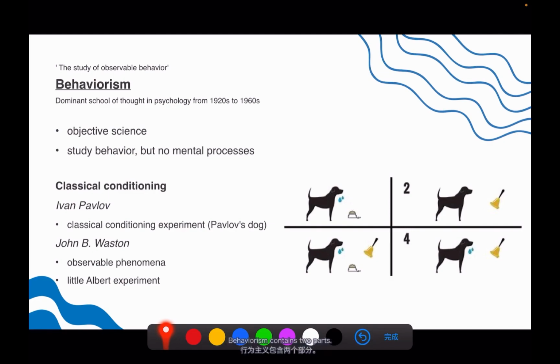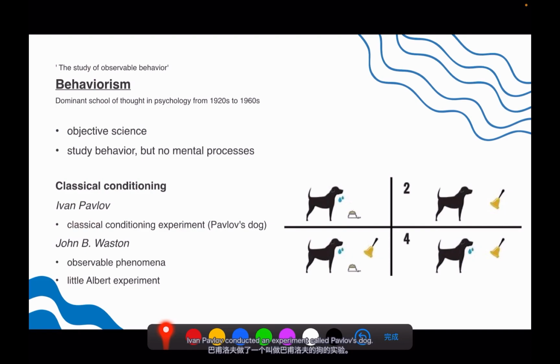Behaviorism contains two parts. The first one is classical conditioning. In classical conditioning, an animal or human learns to associate two stimuli with each other. This type of conditioning involves involuntary responses, such as biological responses or emotional ones. You need to remember two people that contribute to classical conditioning greatly: Ivan Pavlov and John Watson. They both have their own experiments.